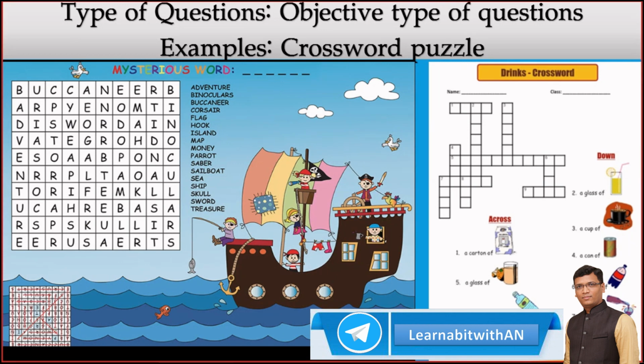This is also an objective type of question. All of you very well know crossword puzzles are of two types. One of them is to just find out the words from the crosswords. Then in this there is a box given and you have to fill up the words and match the spellings. You are familiar with this, right? Yes.